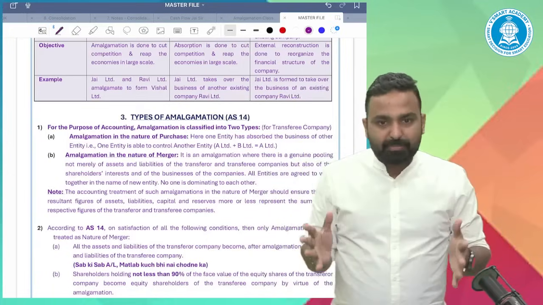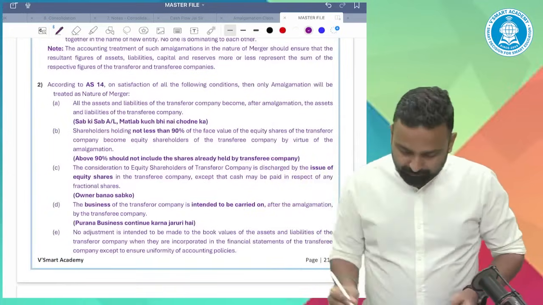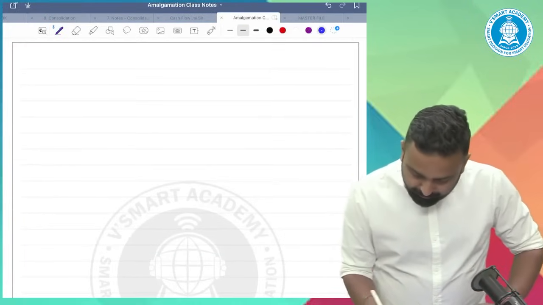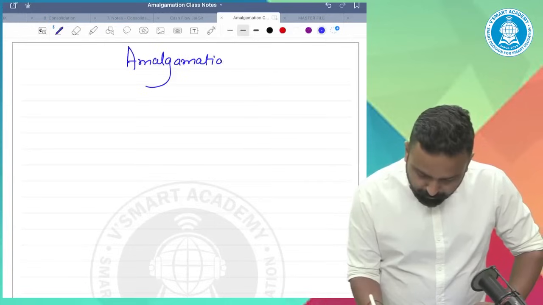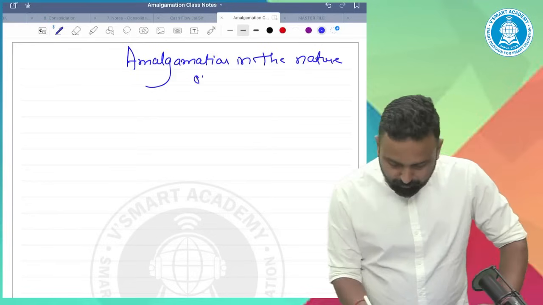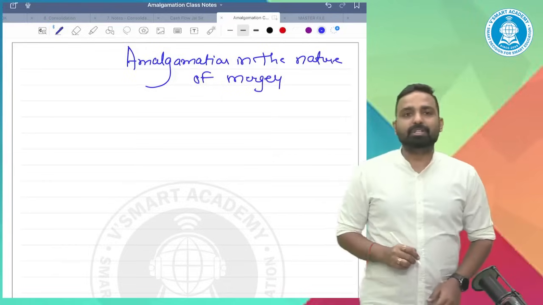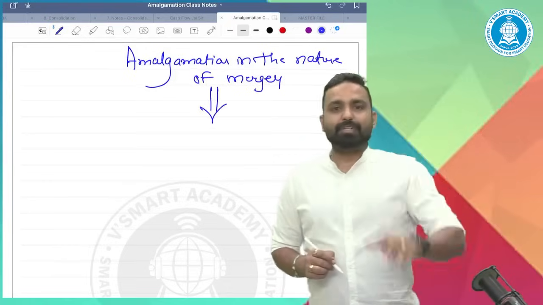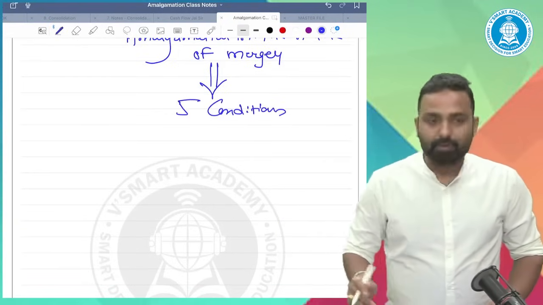So this was the basic difference, but as far as accounting is concerned, what is the difference? Under amalgamation in the nature of merger, there are 5 conditions.